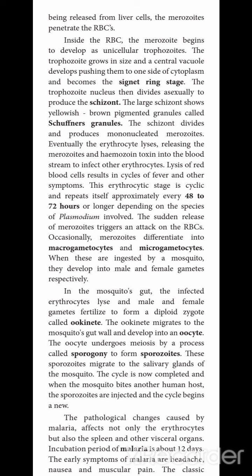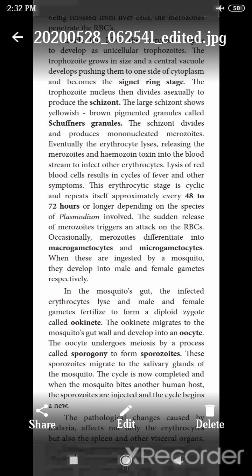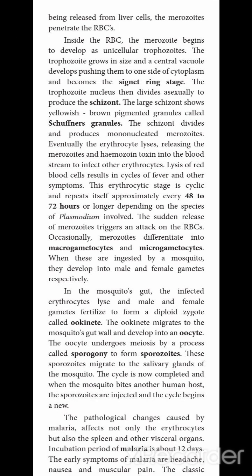The sporozoites enter into the liver cells and produce merozoites. Released from the liver cells, the merozoites penetrate the RBCs.